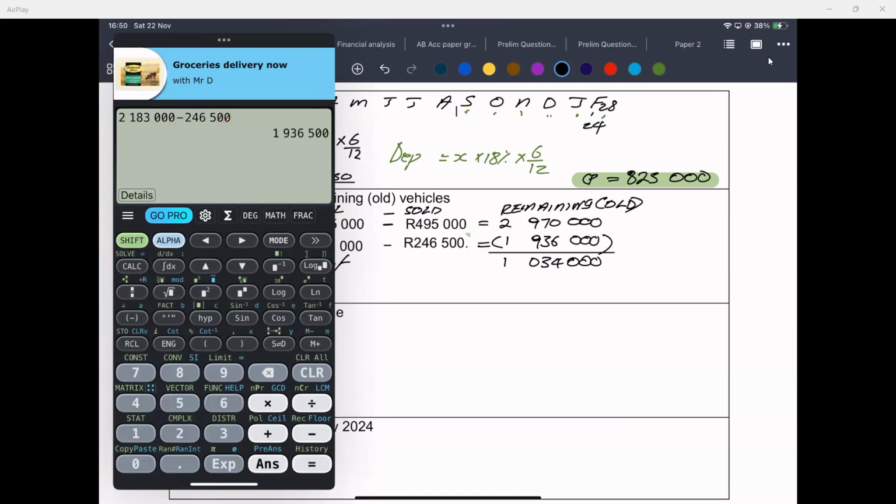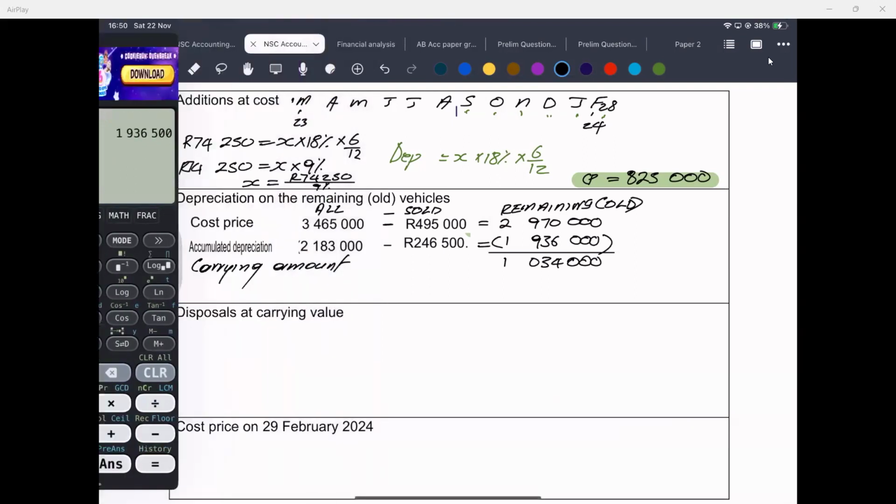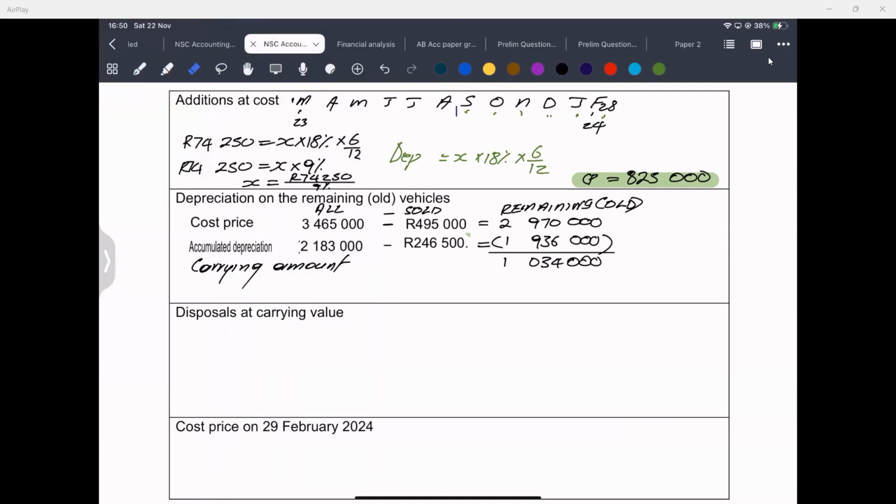Oh, I noticed something here. It's 500. And I don't have 500 in my final answer.